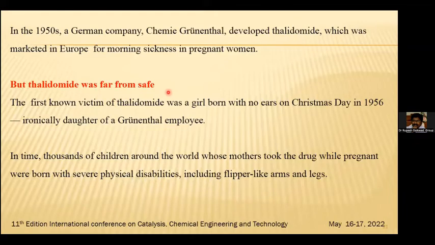The first known victim of thalidomide was a girl born with no ears on Christmas Day of 1956. Ironically, the daughter was found to be a Grünenthal employee's child. In time, thousands of children around the world whose mothers took the drug while pregnant were born with severe physical disabilities, including flipper-like arms and legs.